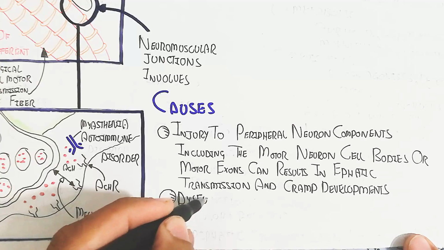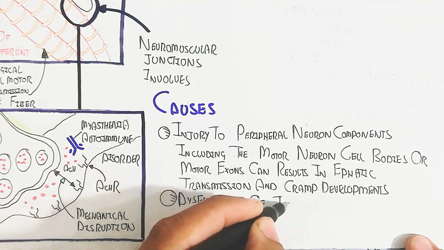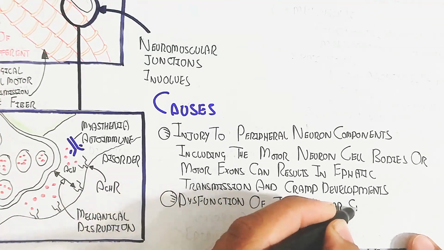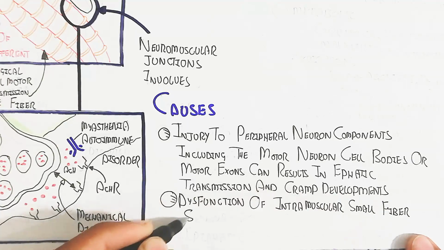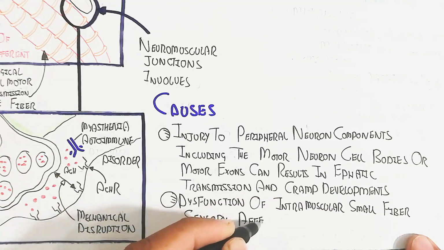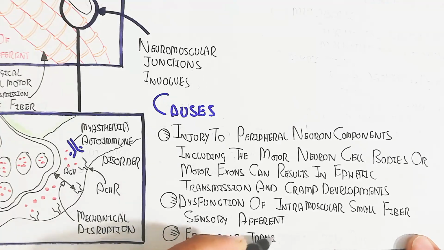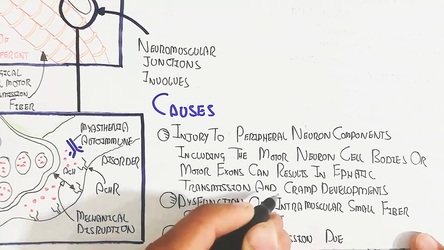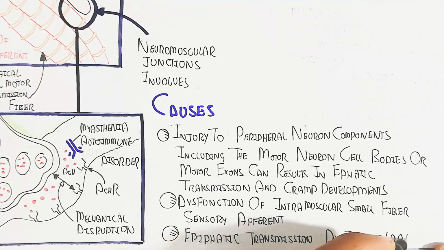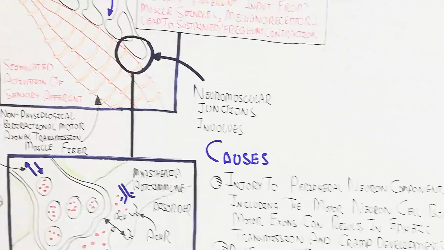Dysfunction of intramuscular small fiber sensory afferents will lead to cramp and ephaptic transmission due to overload. For example, when we are lifting more weight in the gym.